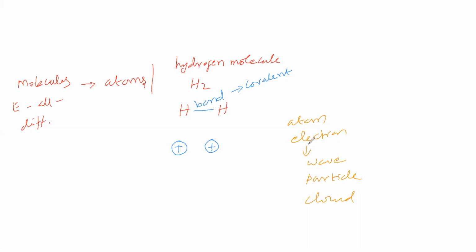In which form is that one electron? Shall we say wave form, or particle form, or cloud form? By saying one electron, we can say particle. But can we say wave or cloud?